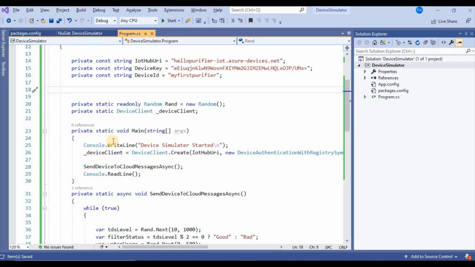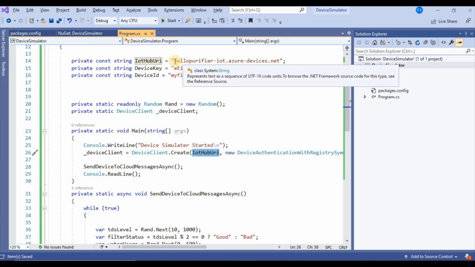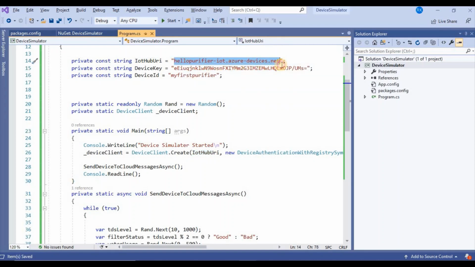So easy. So this is our main program. Inside main we need to create an object for the device client. So this is the device client. I am going to create it with DeviceClient.Create. So this is the URI. What is that? Our host name. So what is the URI for our IoT Hub, or the host name?